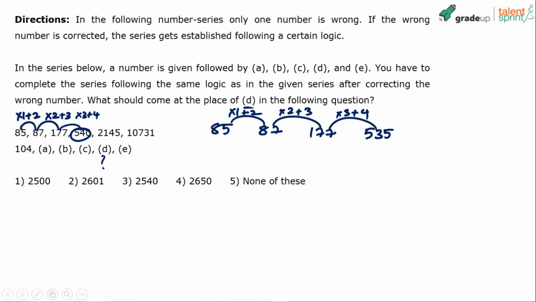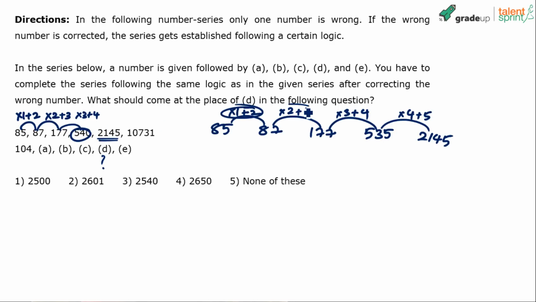If I continue this, and if I find that the next number is correct, then I am done. Then I can apply the same logic for the next series and get the answer. So what should be the next one? Into 4 plus 5. 535 into 4 plus 5. Let's see what the number is. If that number comes out to be 2145, we are done. So 535 into 4, 500 into 4, 2000, 35 into 4 is 140. 2000 plus 140 is 2140 plus 5, 2145. Is that the number given in the series? Yes. Which means our pattern is correct.